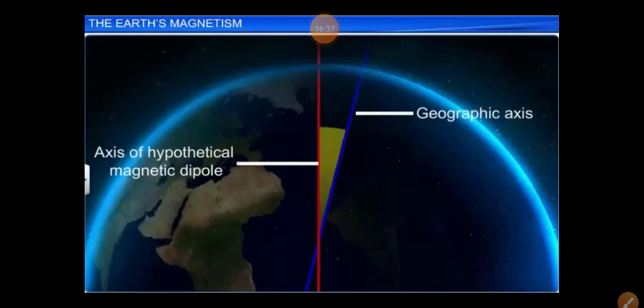The declination is greater at higher latitudes and smaller near the equator. The angle of declination is 0 degree 41 minutes at Delhi and 0 degree 58 minutes west at Mumbai. So this is about the angle of declination.